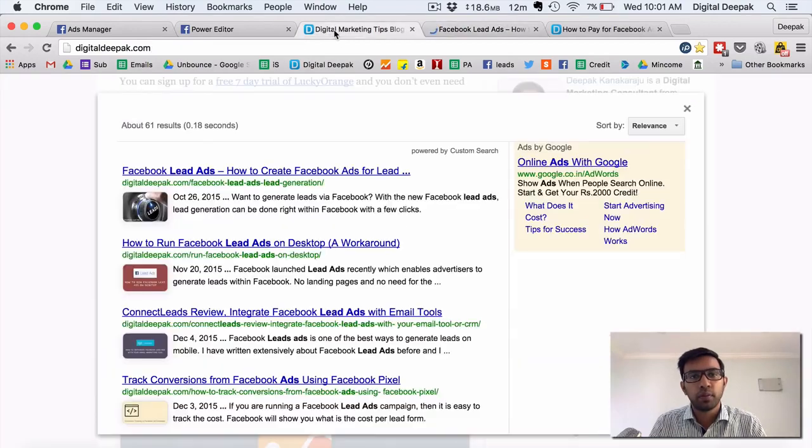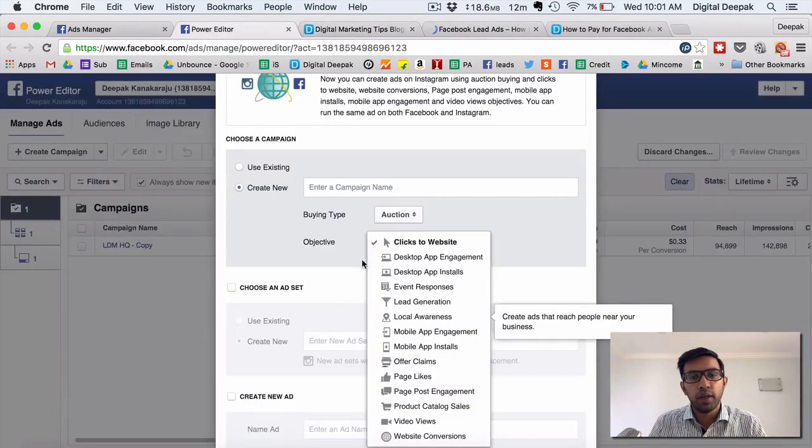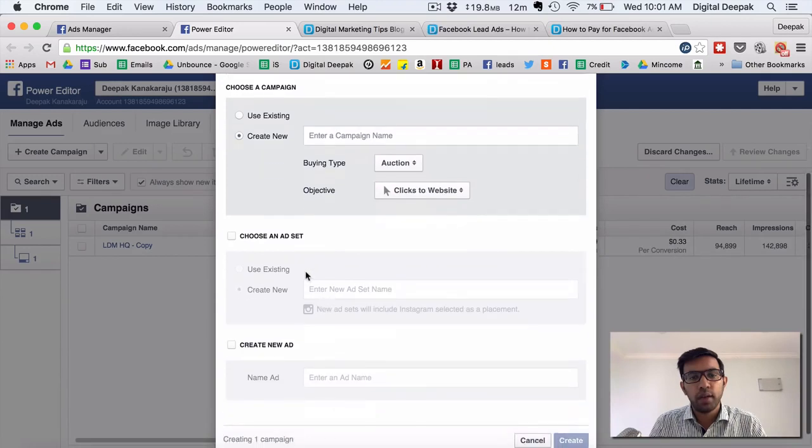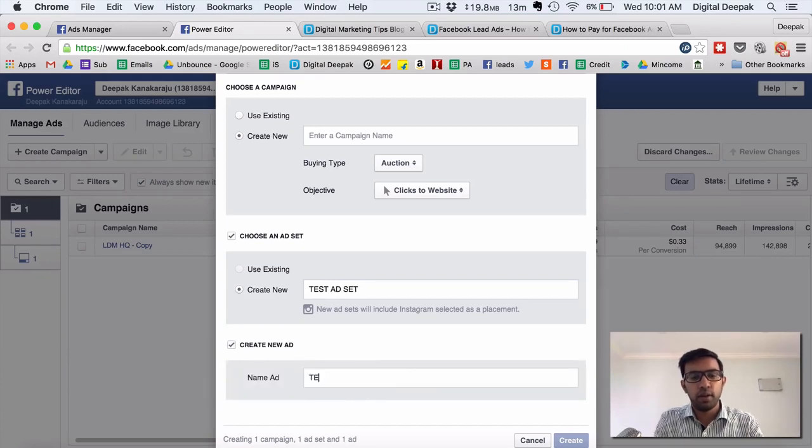Going back to the Power Editor, let's say clicks to website. Just select a new ad set. Let us say test ad set, and the new ad would be test ad, and the campaign name again test 1. Let us say this is a clicks to website campaign, and let me click on create.